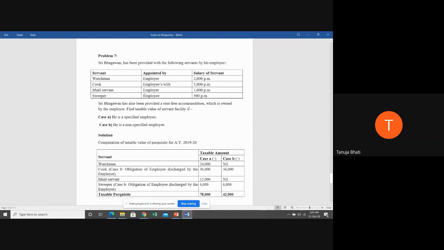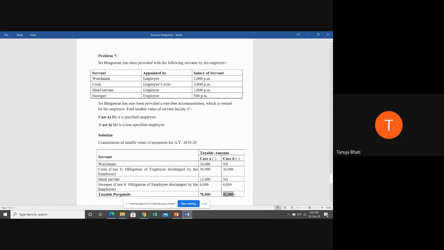Next, sweeper. Who is appointing the sweeper? The employee. And who is paying the money for that? The employer. So actually the employee should pay the money. So it is the obligation of the employee which is met by the employer, and which is taxable in case of all other employees. Therefore, sweeper also 6,000 is taxable in case B. And then when you add 36,000 plus 6,000, you get 42,000.